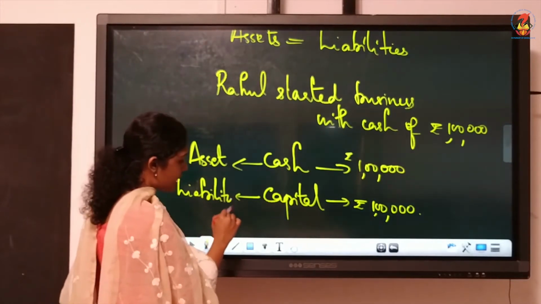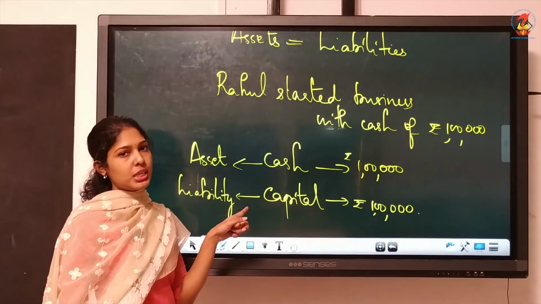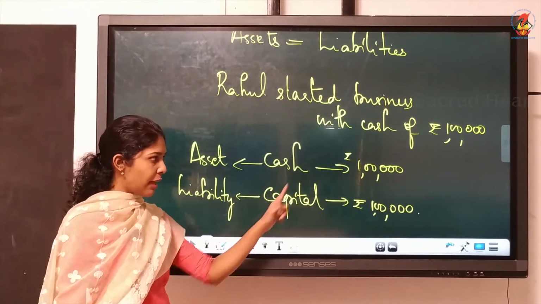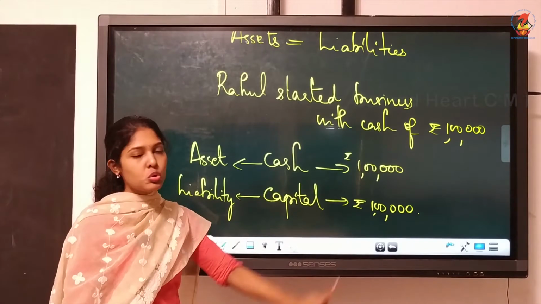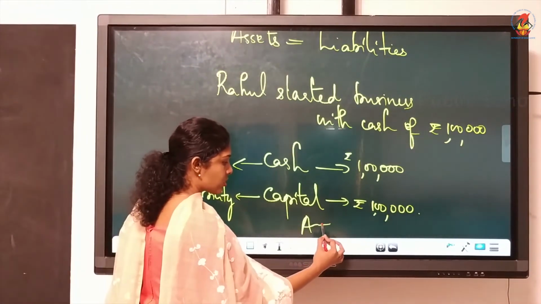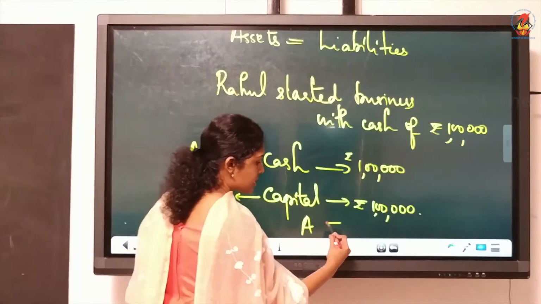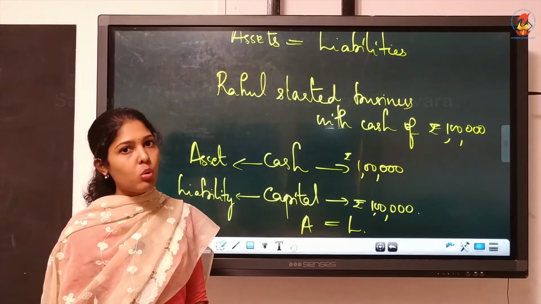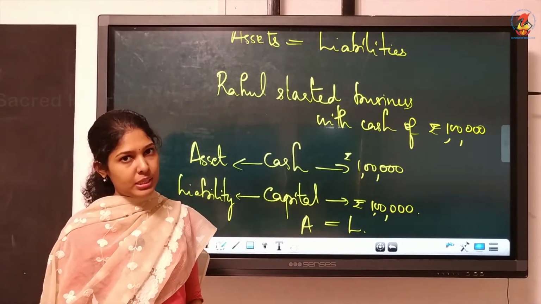Now you just see whether the accounting equation is followed in this transaction. Yes. Cash is equal to capital. Both these amount to 1 lakh. So we can write the accounting equation in this transaction: assets is equal to liabilities. Total assets will always be equal to total liabilities.